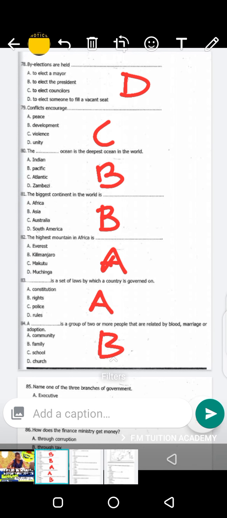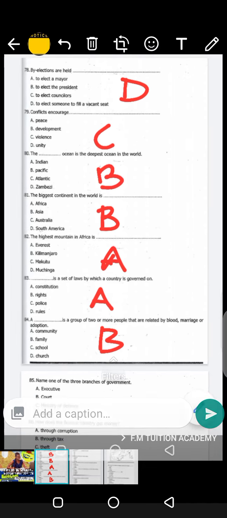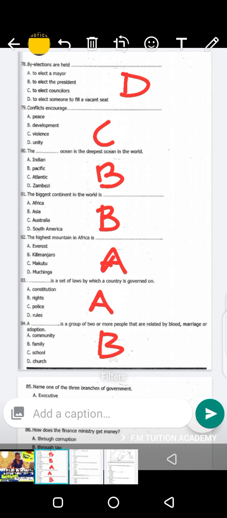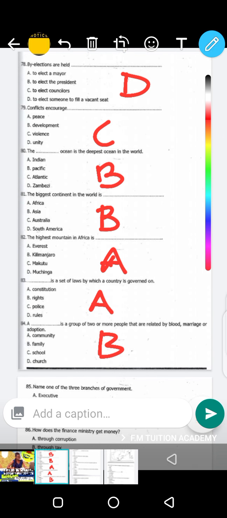So the answer for 85 is actually A. In case you do not know, question 85, I'll just write it here because I'm having difficulties writing down there. The answer is actually A. What about question 86?